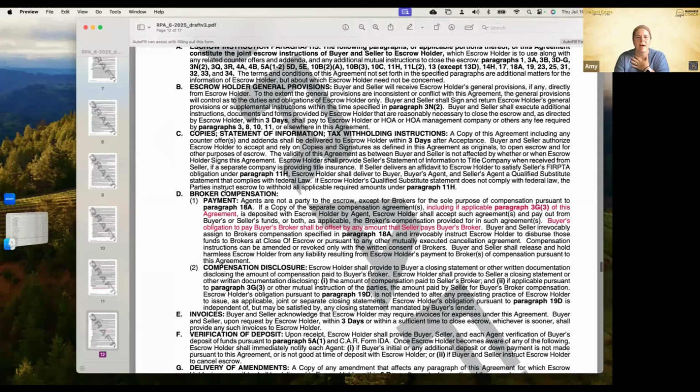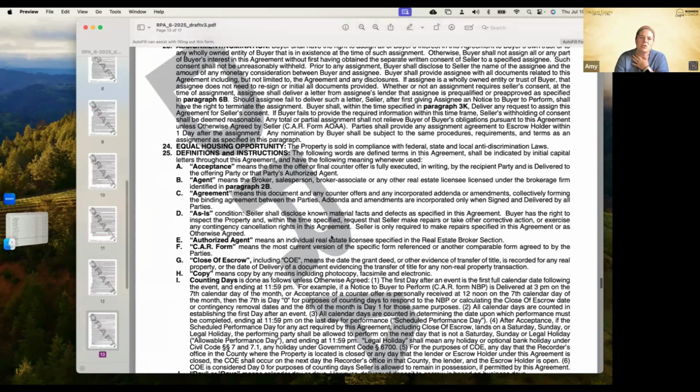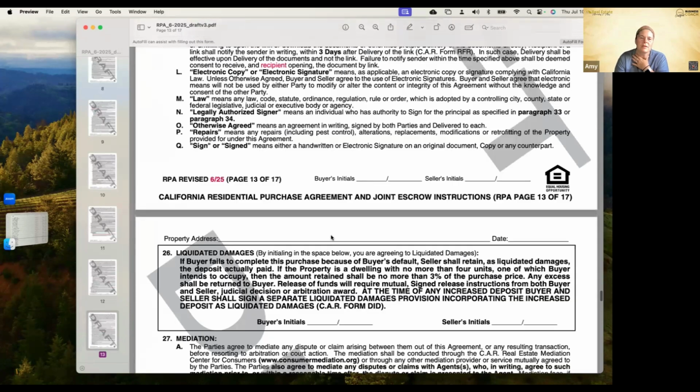Let's see here. Broker compensation payment, including, if applicable, paragraph 3G3 of this agreement, is deposited by the escrow holder. Buyer's obligation to pay buyer's broker shall be offset by any amounts the seller pays buyer's broker. Just adding clarity there. So super simple.